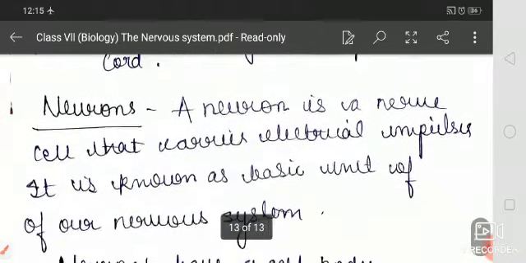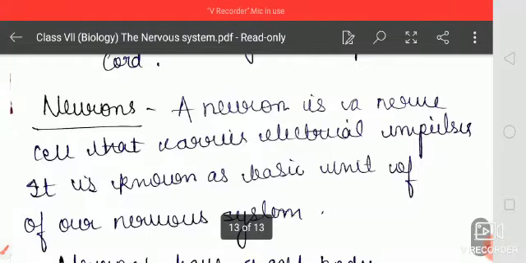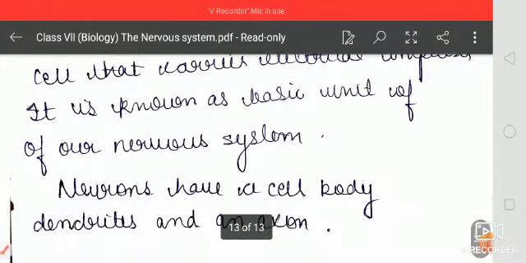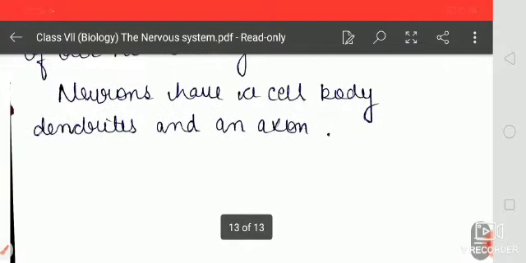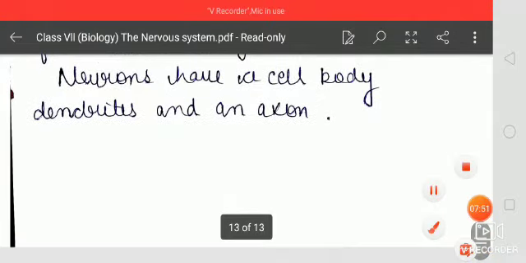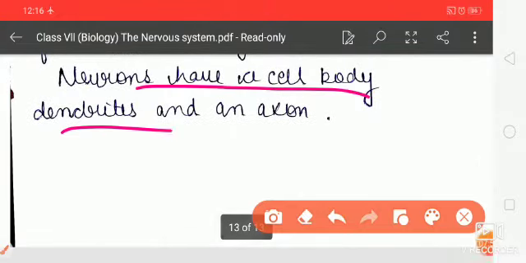Next one is neurons. You know, a neuron is the nerve cell. It is also known as the nerve cell, and it is the basic unit of our nervous system. Neurons have a cell body, dendrites, and axons. About this you have seen in the figure.